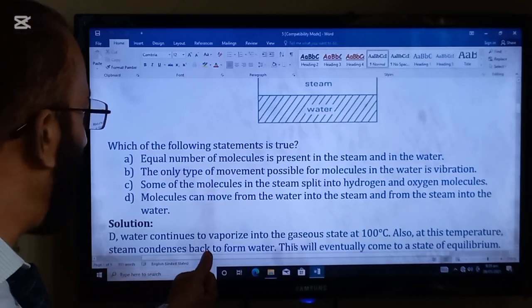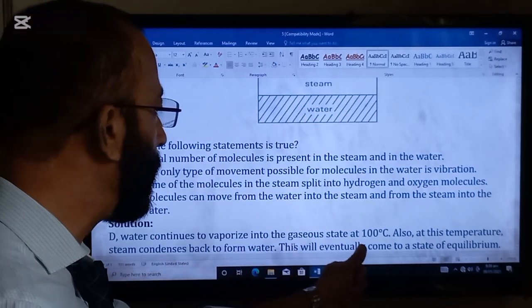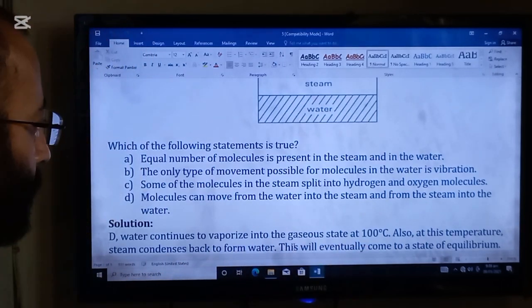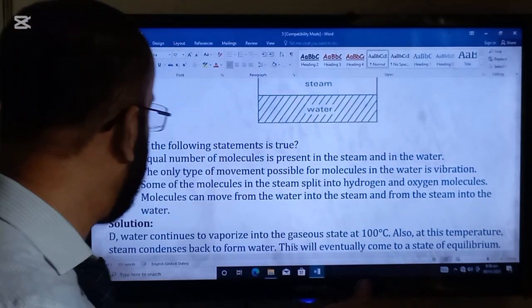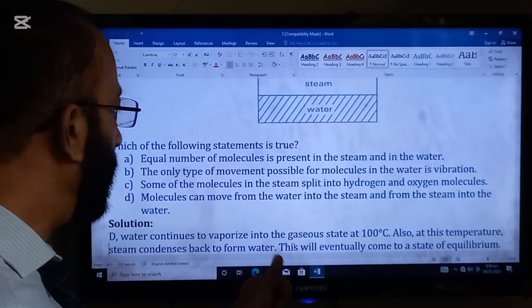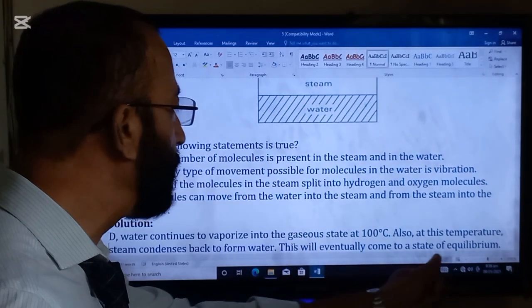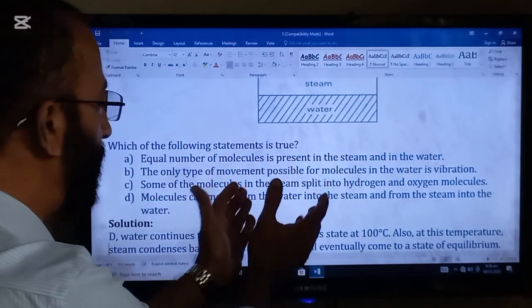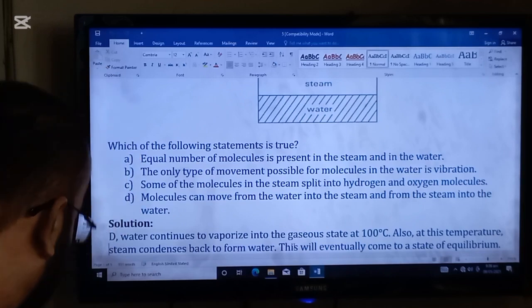Water continues to vaporize into the gaseous state at 100 degrees C. Also at this temperature, steam condenses back to form water. This will eventually come to a state of the equilibrium. So equilibrium state will be reached.